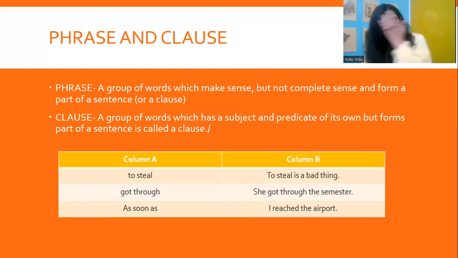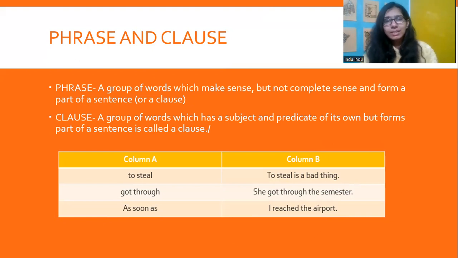Right? It does make complete sense. It has a subject and a predicate of its own, but it still makes a part of the sentence. We would be talking about clause in much more detail further, but for now, I would like you to compare column A and column B.